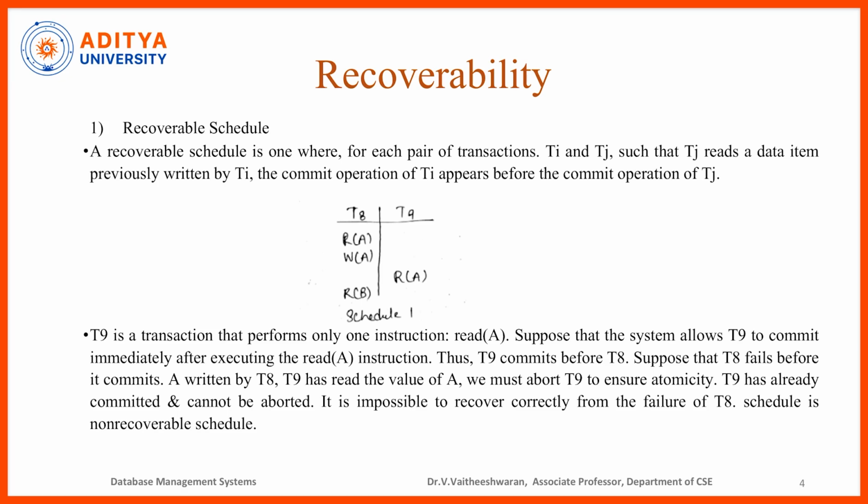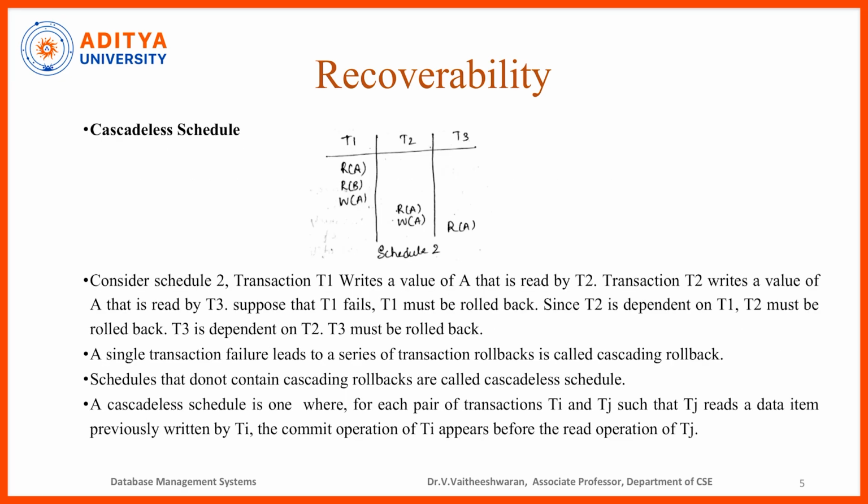A was written by T8, and T9 has read the value of A. We must abort T9 to ensure atomicity. But T9 has already committed and cannot be aborted. It is impossible to recover correctly from the failure of T8. Such a schedule is a non-recoverable schedule. Recoverability includes cascadeless schedules.